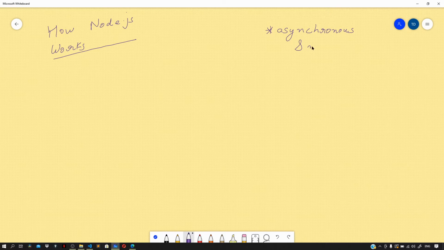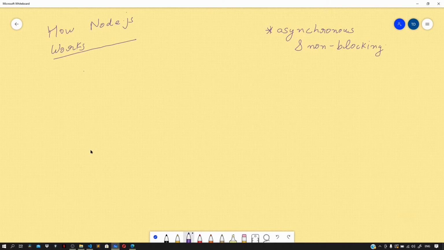So, how Node.js works. So far we have discussed that Node applications that we build are highly scalable. The reason for this can be attributed to the inherent nature of Node.js. Node.js can be used to write code that is both asynchronous and non-blocking. So we can write code that is asynchronous and non-blocking. So what do you mean by that?